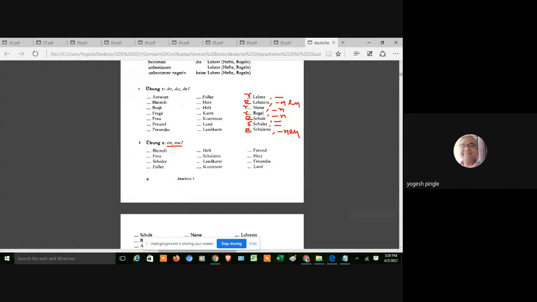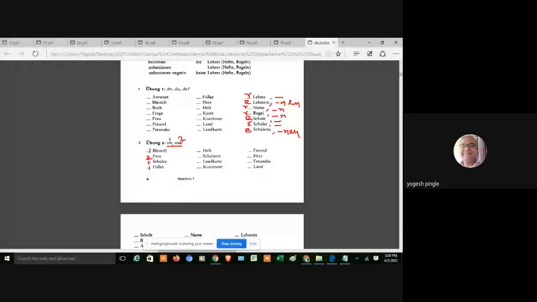So we know der Bleistift is der. Der means ein. So if I put one and two, then you will understand. Bleistift means ein Bleistift. Die Frau, eine Frau. Der Schüler, ein Schüler. And for the indefinite article, we don't have the plural form. So ein, eine in English is a. It is based on the article. Okay. So das Heft, ein Heft.